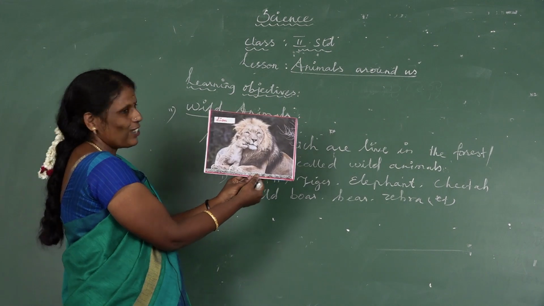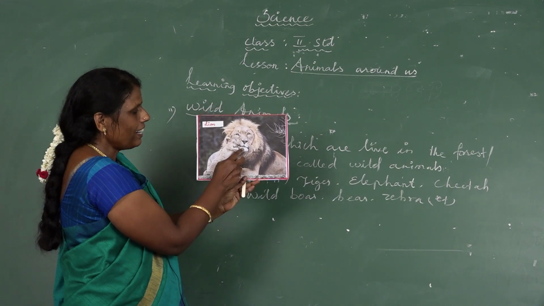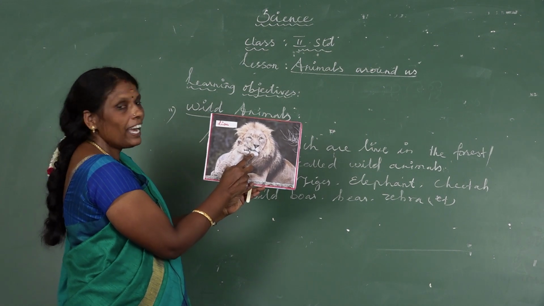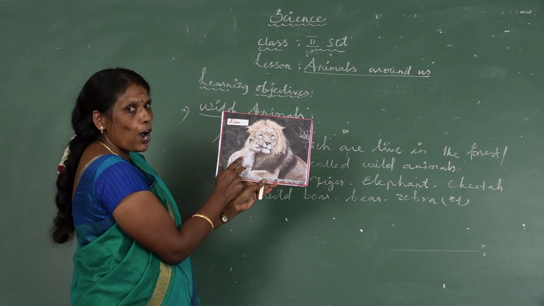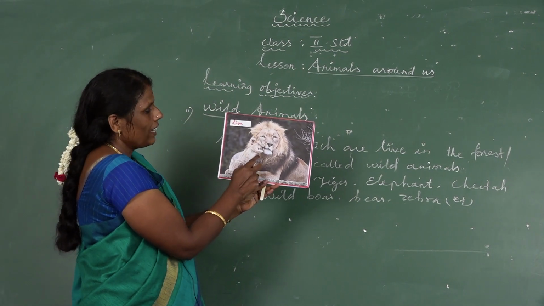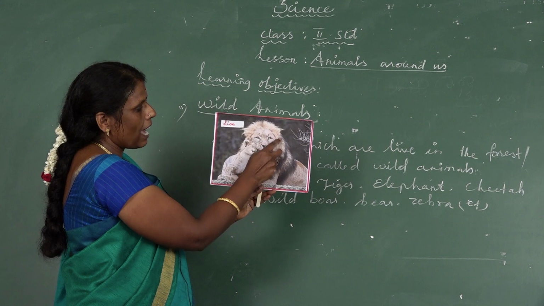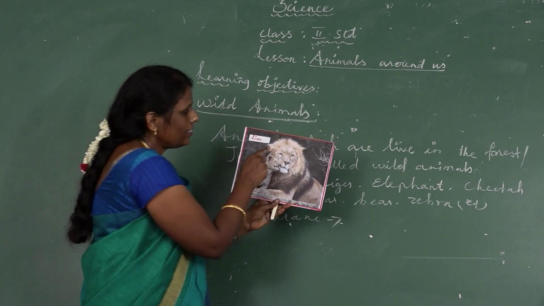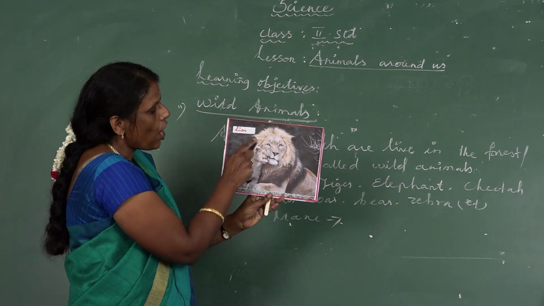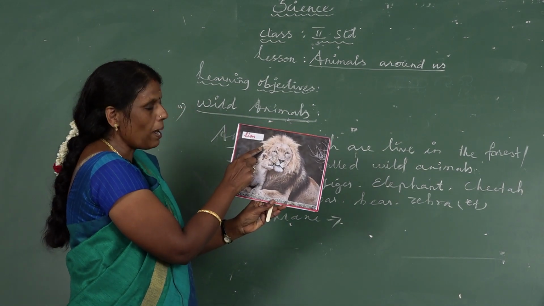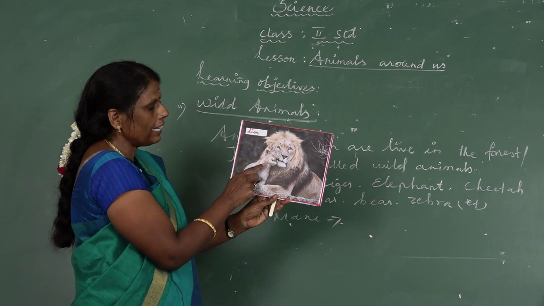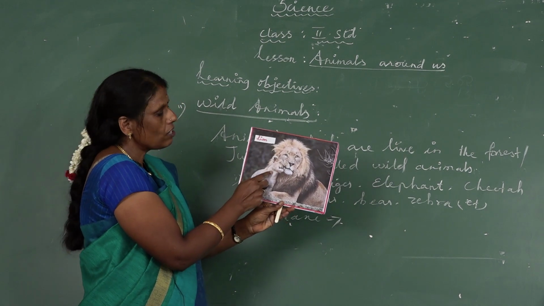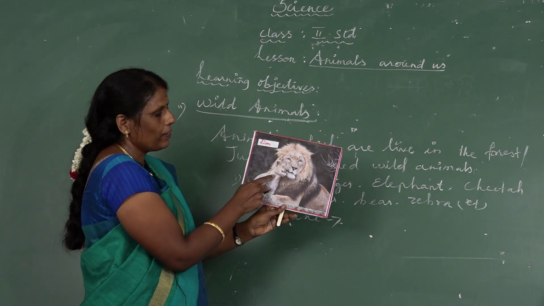Okay, we will see some animals now. What is this, Kutti? It is the lion. Lion is the king of the jungle or forest. It lives in a den. Its young one is called cub. Male lions have a mane. What is the meaning of mane? See, it has long hair on the neck. That is called mane. Female lions do not have a mane. Female lions breed, hunt and raise their cubs.